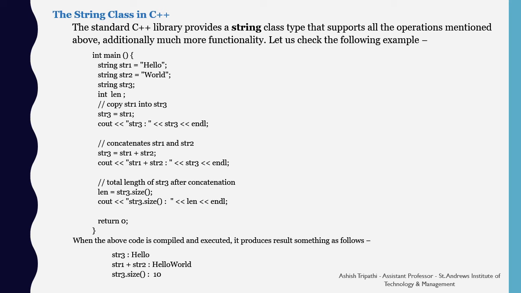So len equal to str3 dot size will give you the total number of characters in str3. Here you are seeing that it is producing the same result as it was in the previous example. So the string class in C++ has much more functionality and efficiency than the normal C character array.